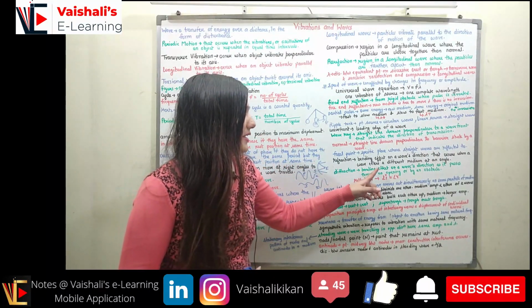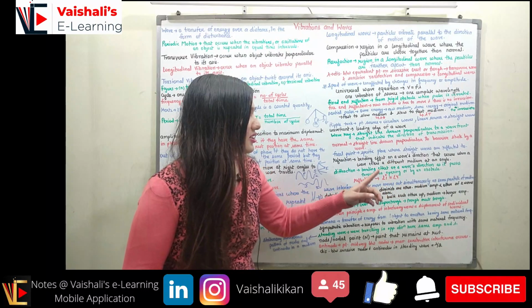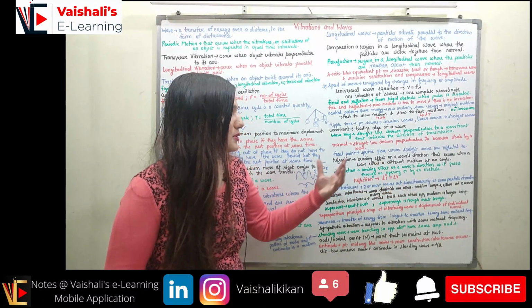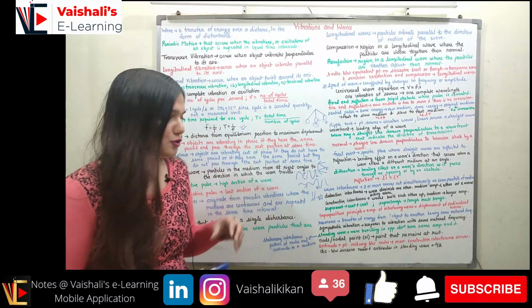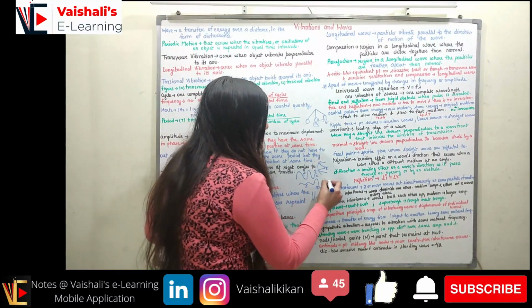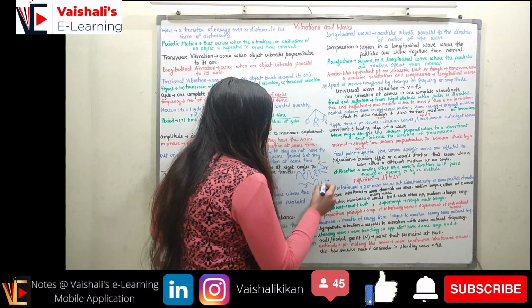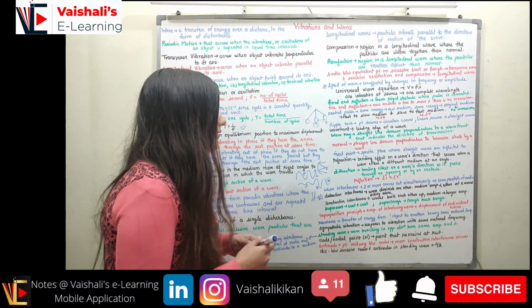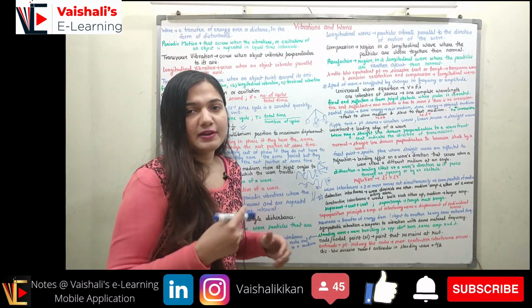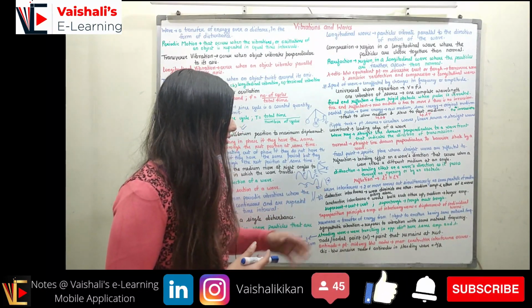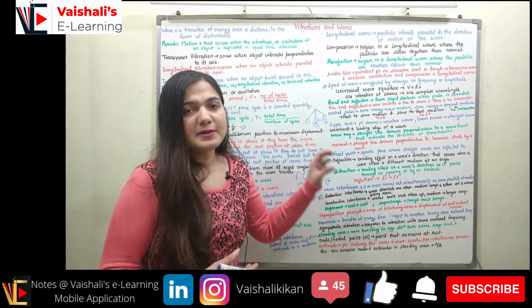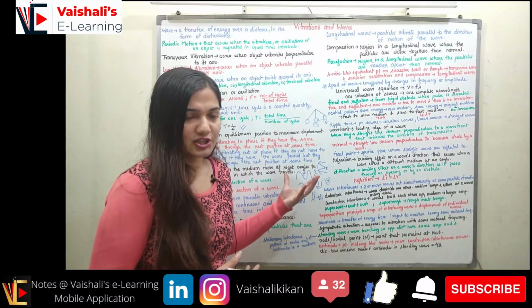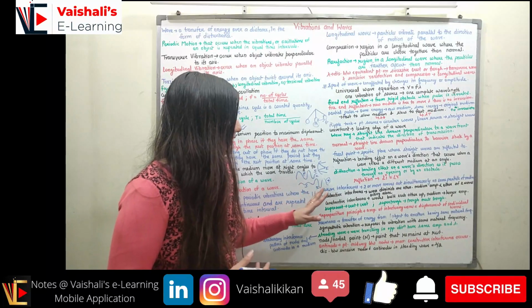So this is again a bending effect that is occurring in the wave's direction as the wave passes through an opening or is obstructed by an obstacle. When the wave gets an obstacle in between its path, or when the wave is passing through a narrow opening, the bending effect on the wave happens, and this is called diffraction. For reflection to happen, we have the law: angle of incidence is equal to the angle of reflection, right?